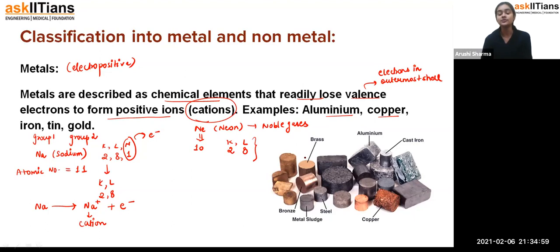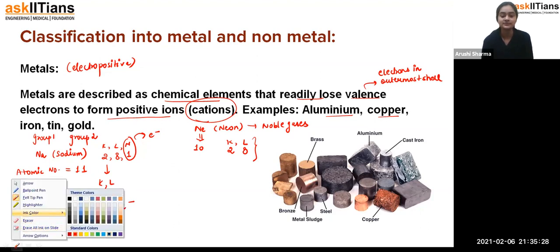They lose their electrons just to make a stable configuration like the noble gases, so that they also become stable in nature. I have given you the example of one metal, sodium. You can take any other example of a metal, like if I take the example of aluminium. So let's change the color.